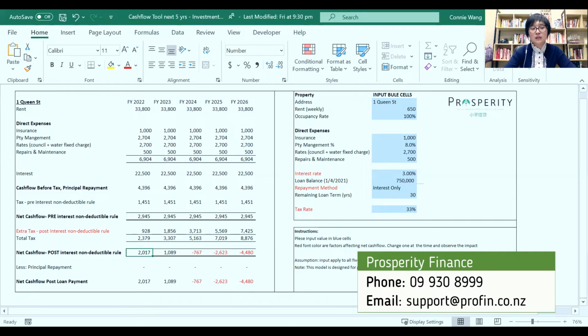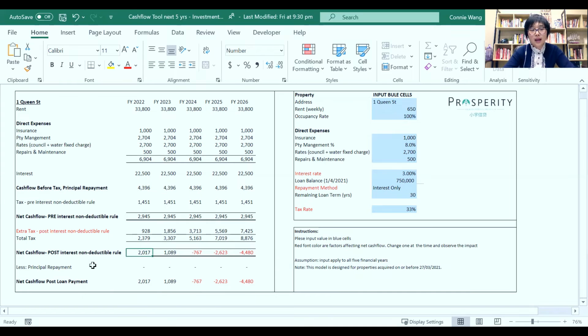And then it gives you the net cash flow post-interest, under the post-interest net deductibility rule. That's the cash flow position. You can see for the first year, the gap is relatively small, you know, 2,900 versus 2,000. But look at this here. It's from positive 2,900 to negative 4,480.